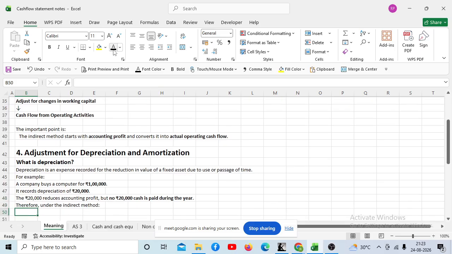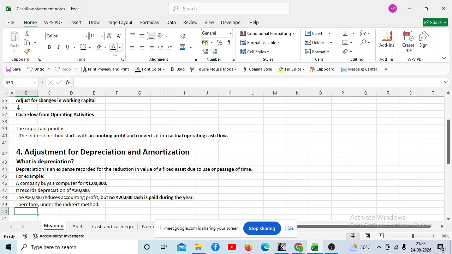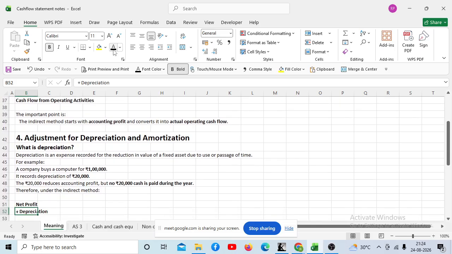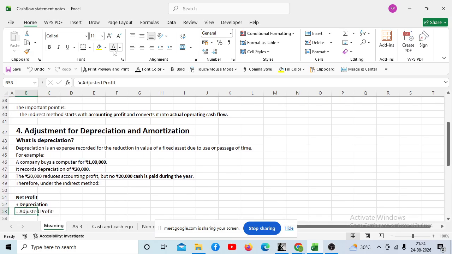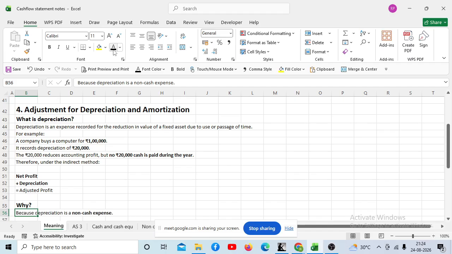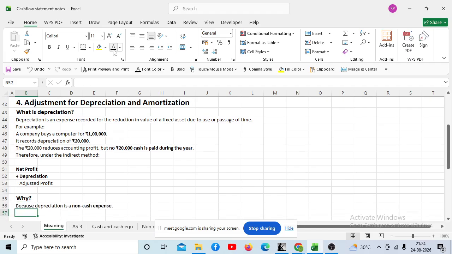Therefore, under the indirect method, net profit plus depreciation is equal to adjusted profit, right? Why do we do this? Because depreciation is a non-cash expense. We had not actually paid 20,000 cash.